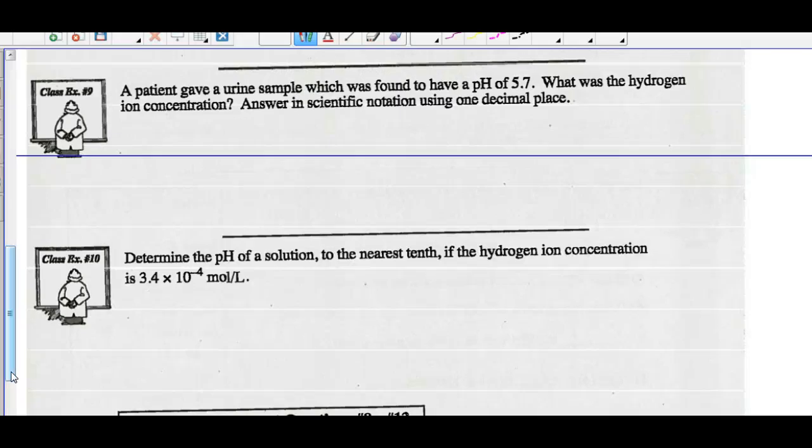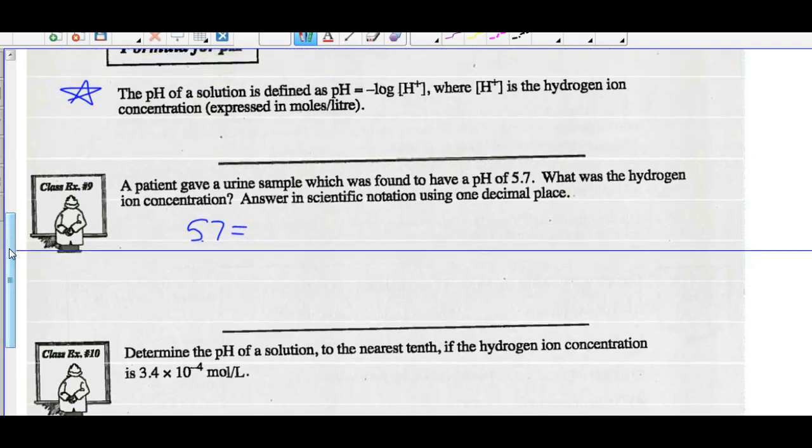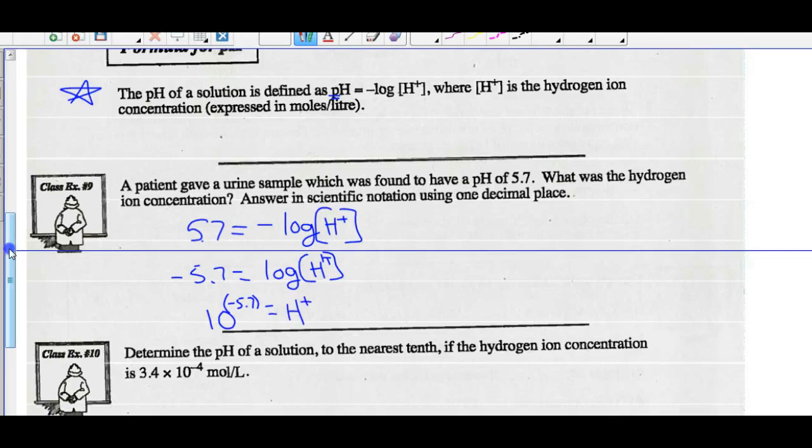So we're told the pH level is 5.7. So plug that into our formula where we see pH. That equals the negative log of H positive. All right. And we're looking for H positive. So get rid of that negative sign. So I've got negative 5.7 equals the log of H positive. And I can't really figure out this without putting it into exponential form. So common log has a base of 10, so the base of our power is 10. 10 to the negative 5.7 will equal H positive.